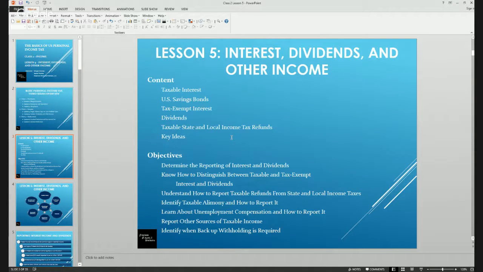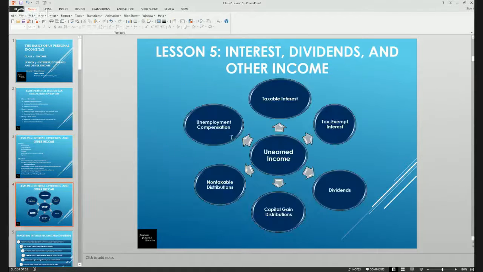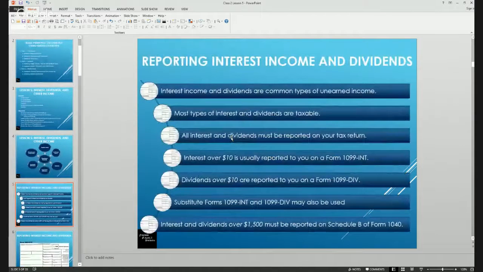The key content for this evening is taxable interest and tax-exempt interest. We're going to touch on U.S. savings bonds, and go into some depth regarding dividends. We're also going to cover taxable state and local income tax refunds. So we're focusing tonight in Lesson 5 on unearned income: taxable interest, tax-exempt interest, dividends, capital gain distributions, non-taxable distributions, as well as unemployment compensation.